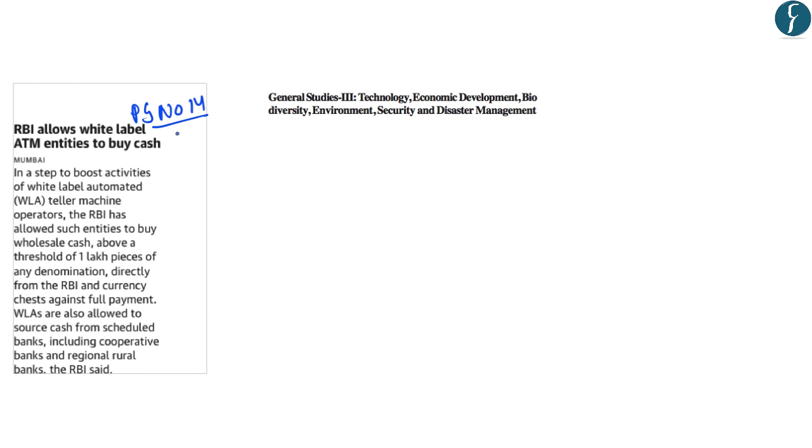This article on page number 14 is related to a recent guideline which has been provided by the RBI regarding the white label ATMs. And this will form a part of the General Studies paper 3 under the topic Economic Development. And it can be a very important topic for us from the preliminary examination point of view. So in the preliminary examination syllabus also, it will form a part of economic development.